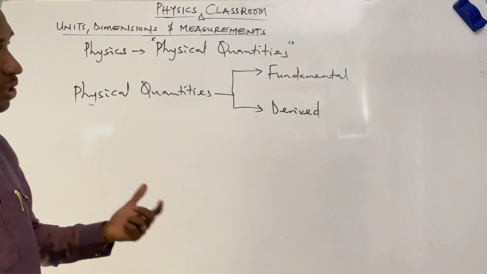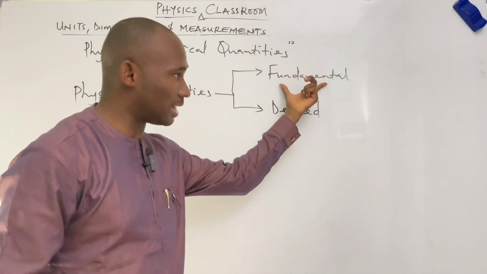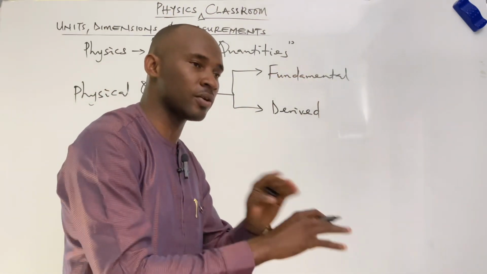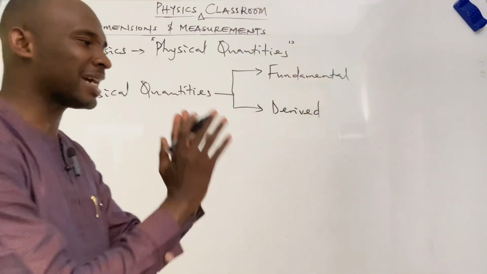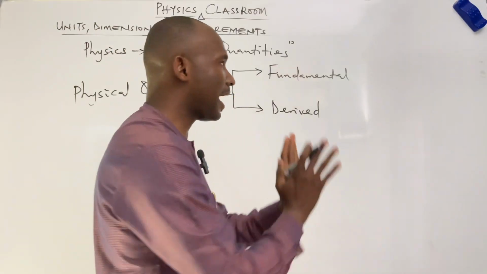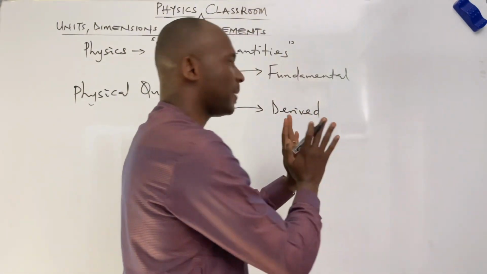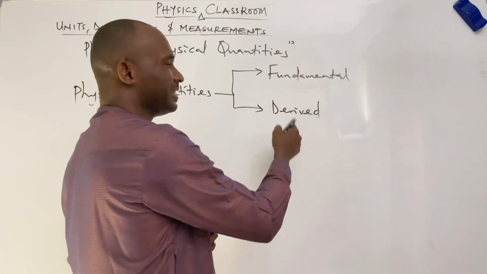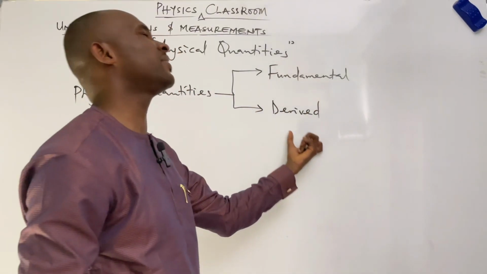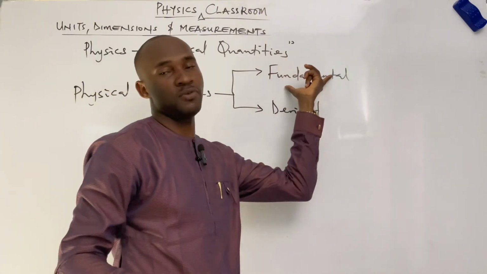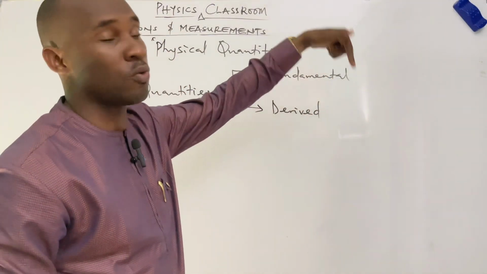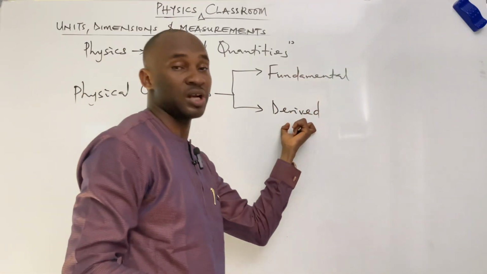Let's pick them one by one. The first one, the fundamental physical quantities, are basic quantities. That is, they can stand on their own. They don't depend on any other quantities. Unlike derived quantities, which, as the name implies, are derivatives of the fundamental quantities. That is, a combination of two or more fundamental quantities will give rise to a derived quantity.